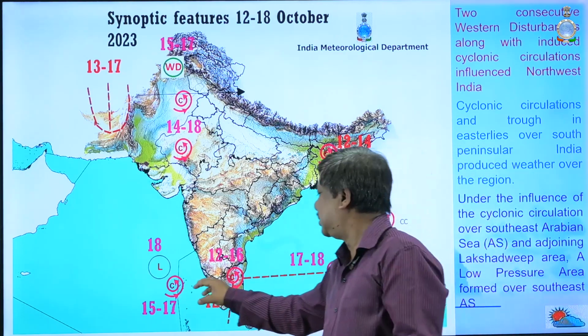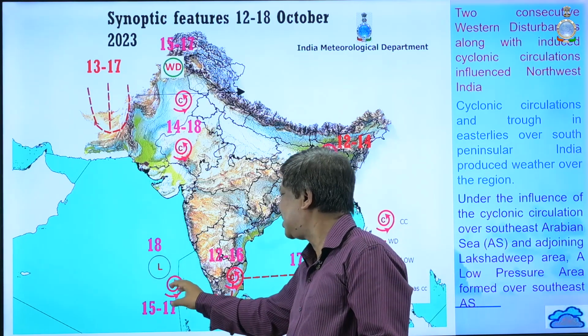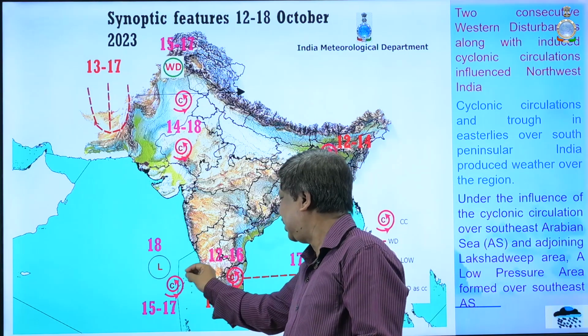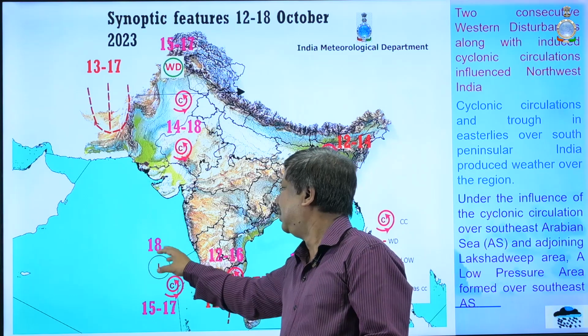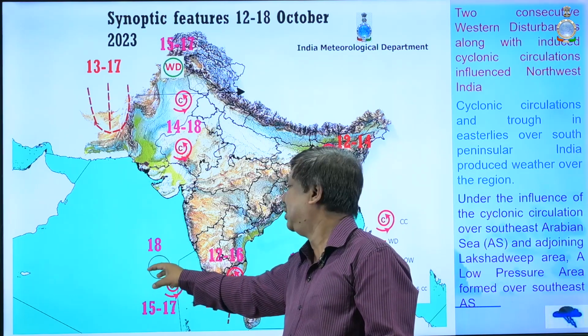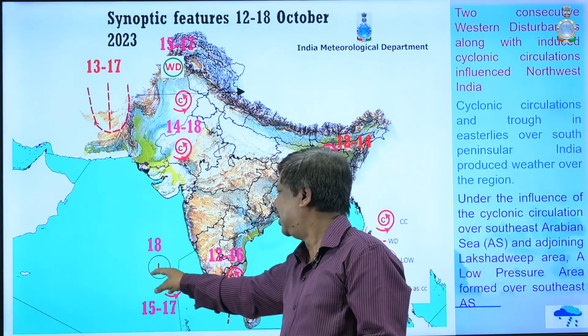This cyclonic circulation was over the Southwest Arabian Sea and adjoining Lakshadweep area. It moved gradually westward, and under that influence a low pressure system formed yesterday over this region.